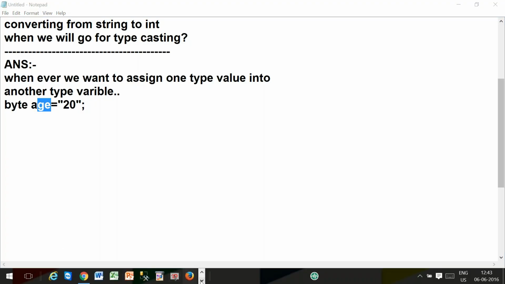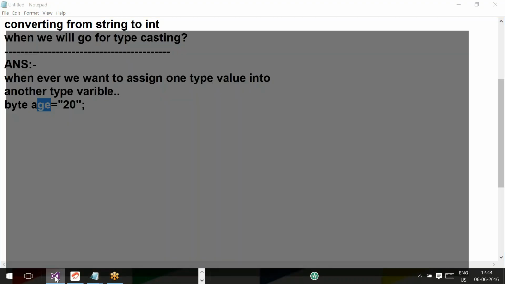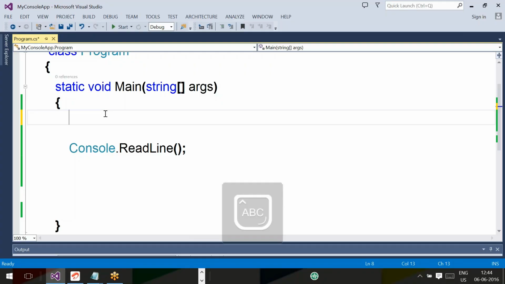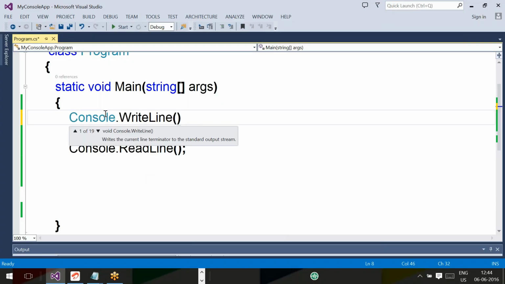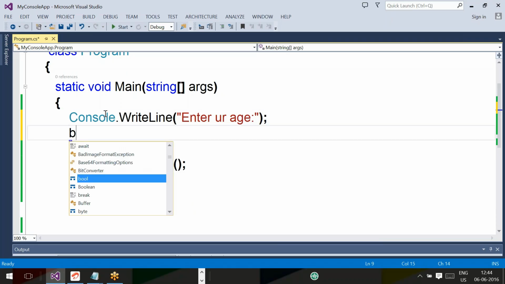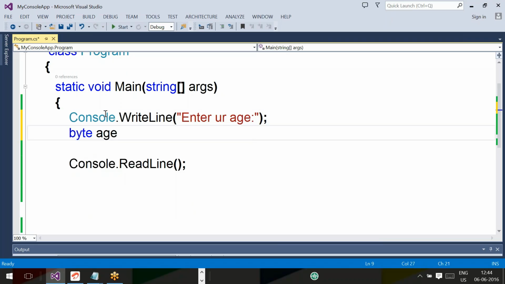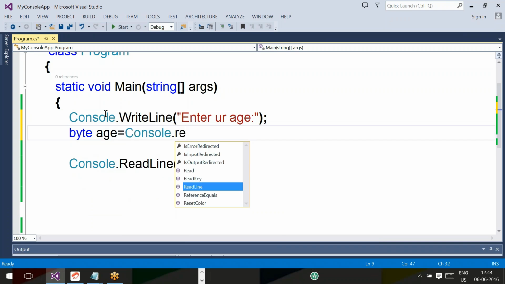In our last program, we wrote two lines of code like this. Console.WriteLine, enter your age. Then byte age equal to Console.ReadLine.